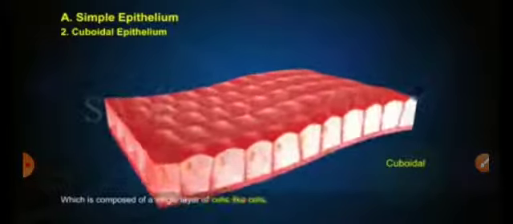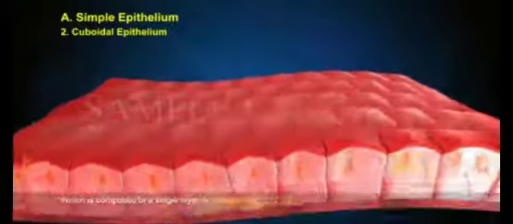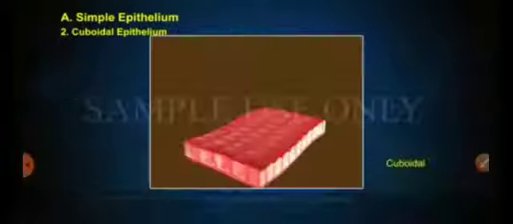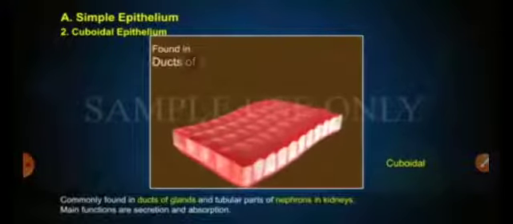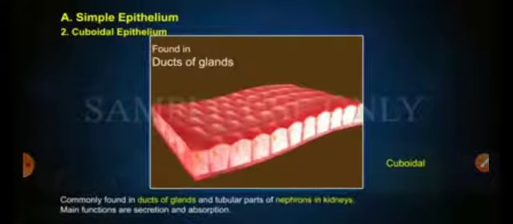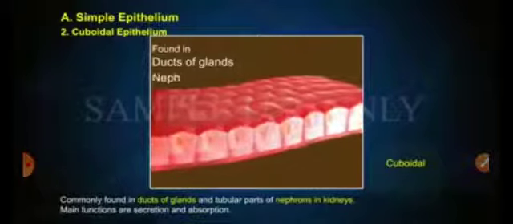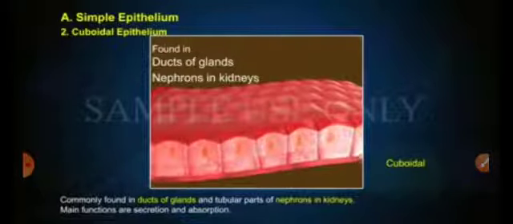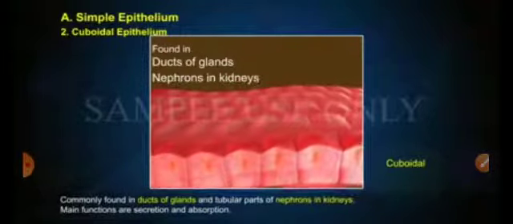Second, the cuboidal epithelium. It comprises, as the name suggests, cube-like cells with a rounded nucleus. They carry out the function of absorption and secretion, and they are present in gonads, the ducts of glands, and nephrons in the kidney, and thus facilitate the process of excretion.